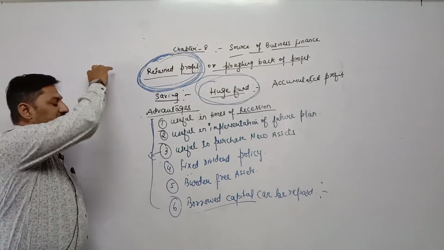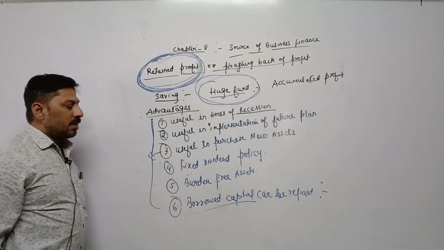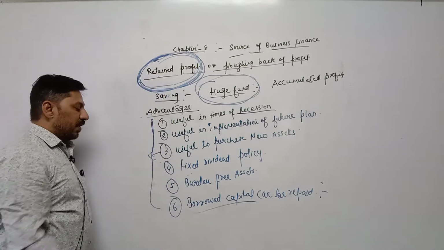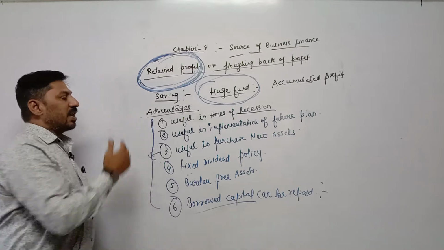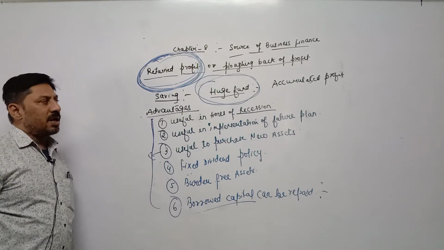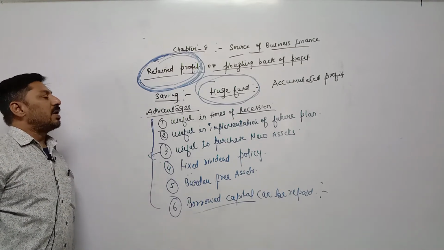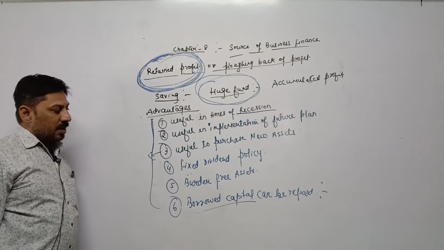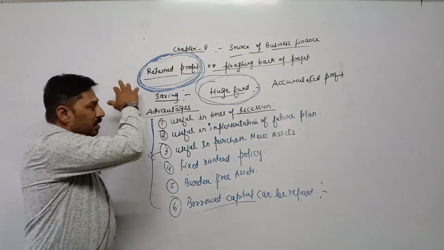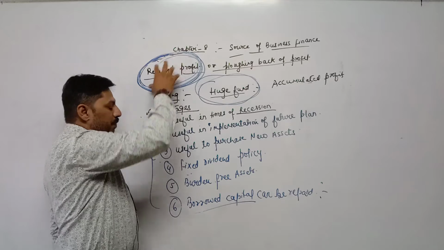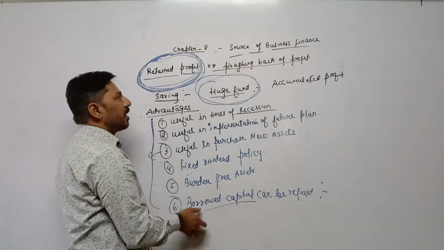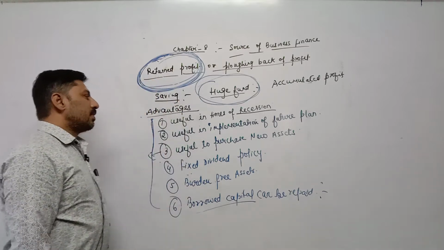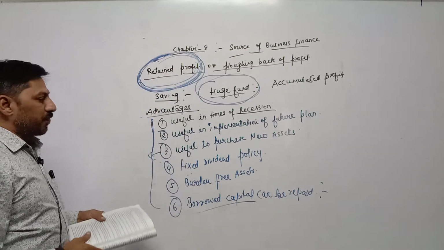They can keep their assets burden free by utilizing retained profit. And the last one is borrowed capital. If in the past they have taken any loan from a bank or financial institution, or issued debentures, then they can utilize the retained profit to pay the liabilities and reduce them. So these are all the advantages of retained profit.